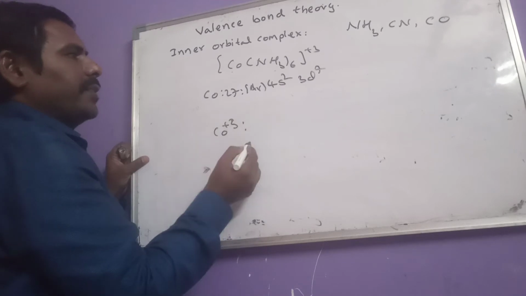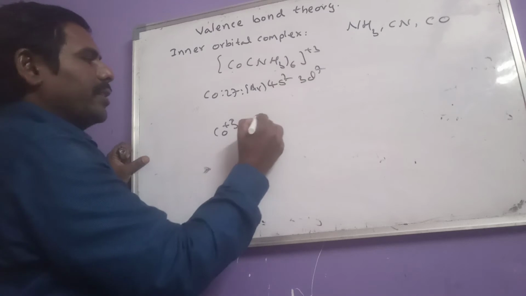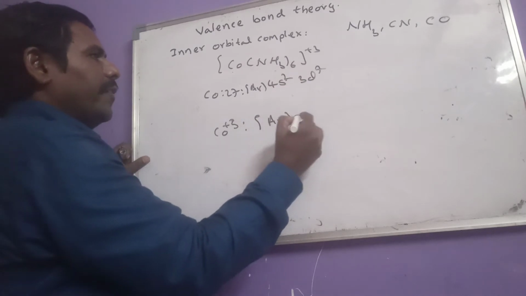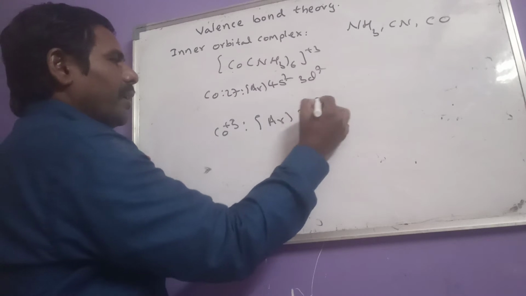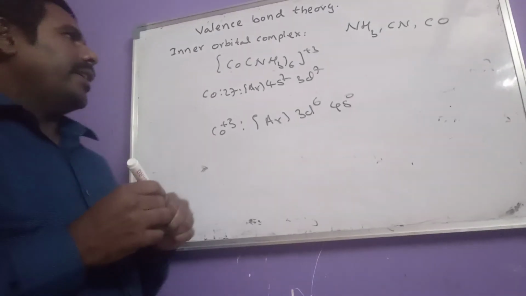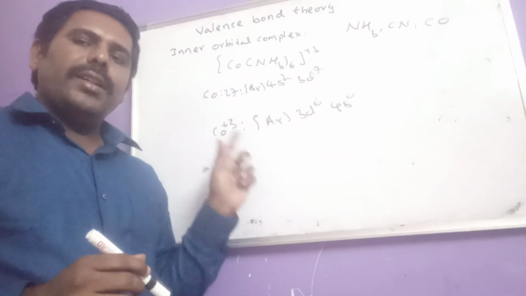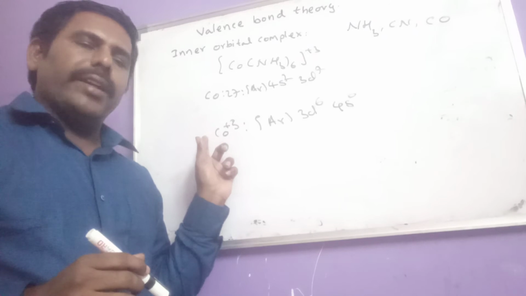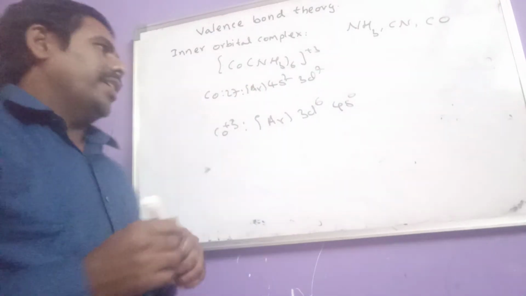So in that +3 oxidation state, it loses 3 electrons from this configuration. Now it will become argon 3d6 4s0. That means by losing the required number of electrons, cobalt provides vacant orbitals for bond formation.